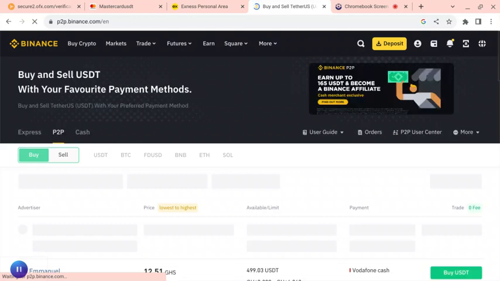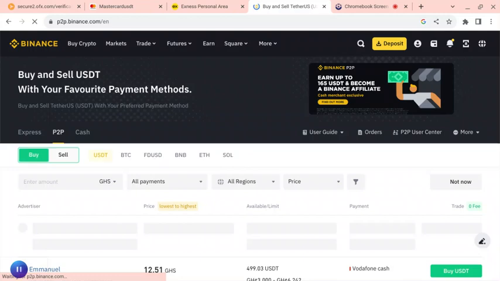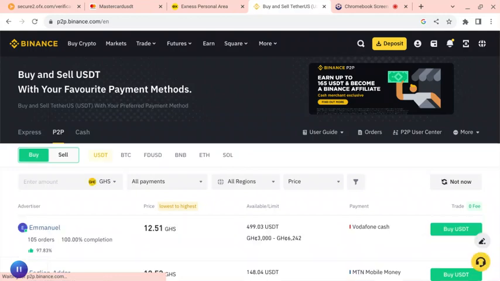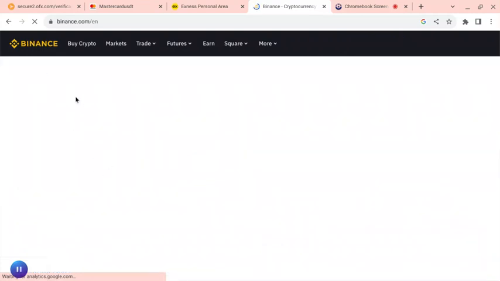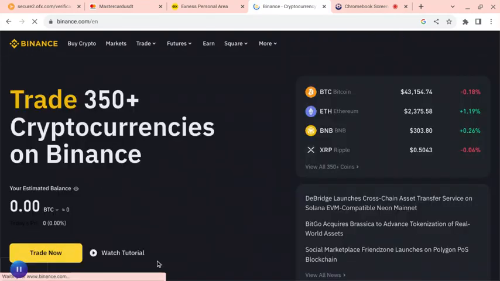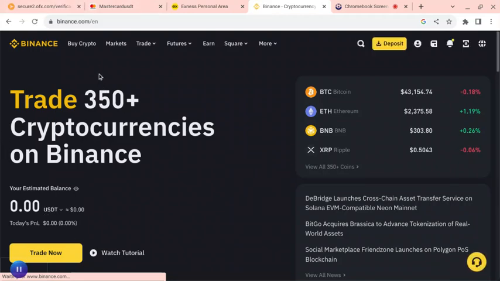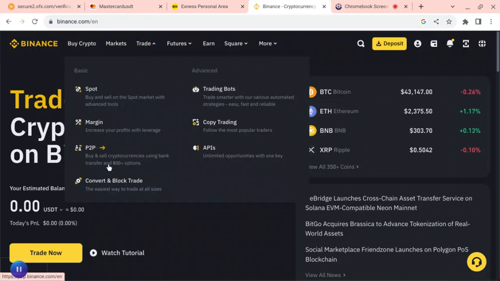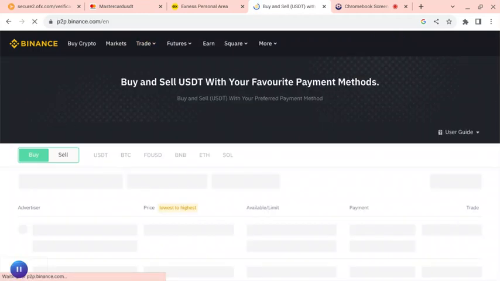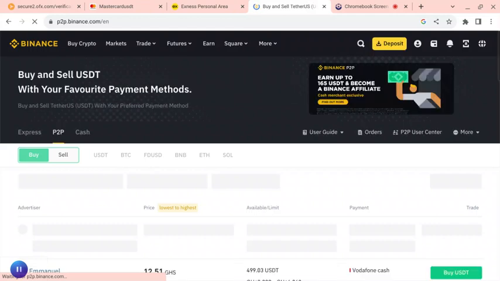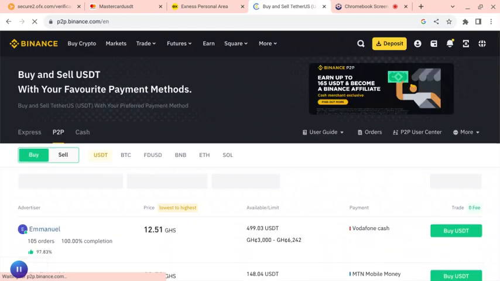So let me show you how you can do P2P arbitrage right here. On this platform, if you register as new, the money will not be in your other account. If I deposit money in my Binance, it will be in my trade account here. But if I want to do P2P, unless I transfer from the trade account to here, I cannot do my arbitrage.